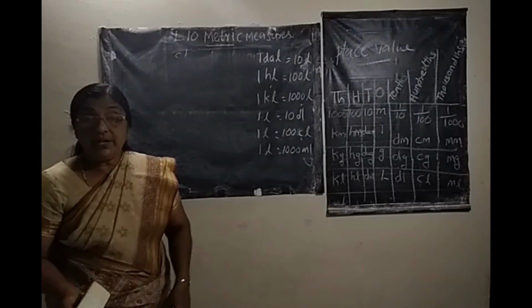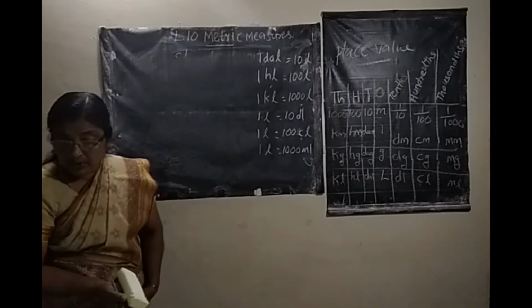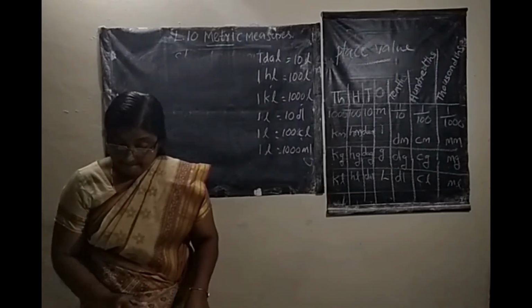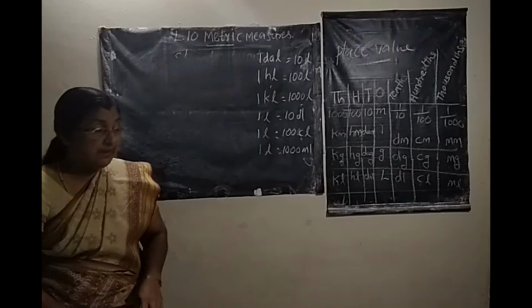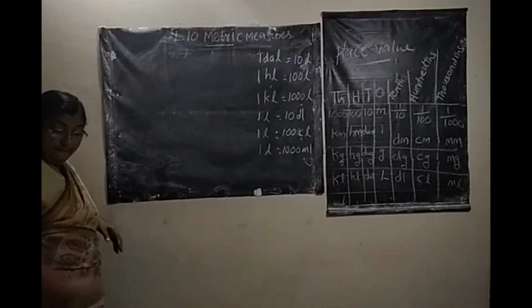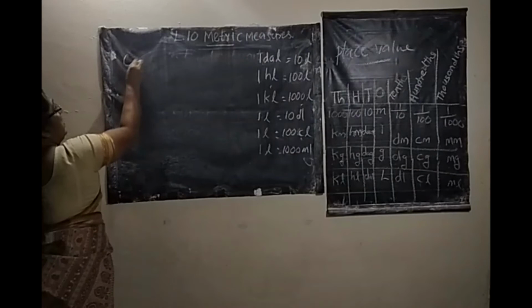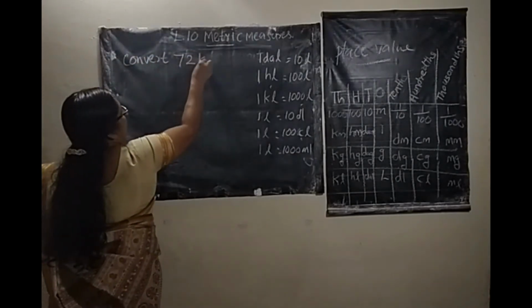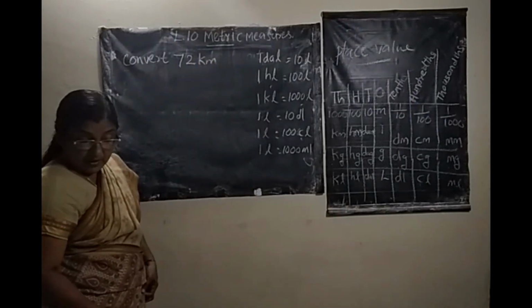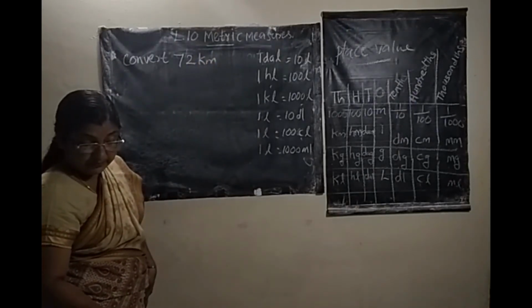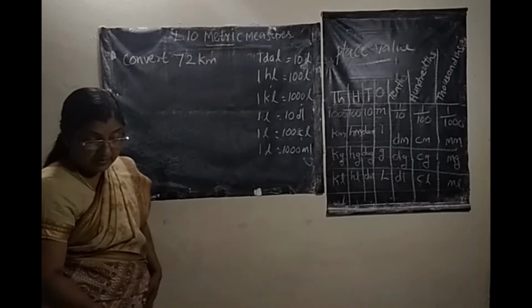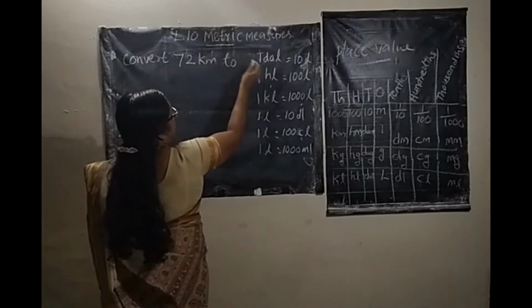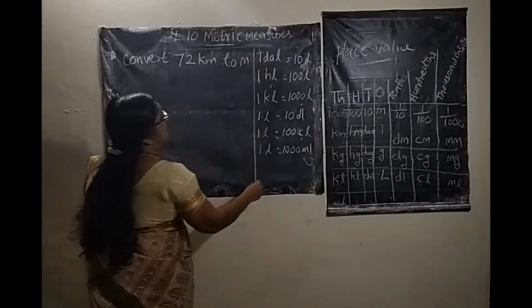Then convert a bigger unit to a smaller unit. The question is: convert 72 kilometer to meter.